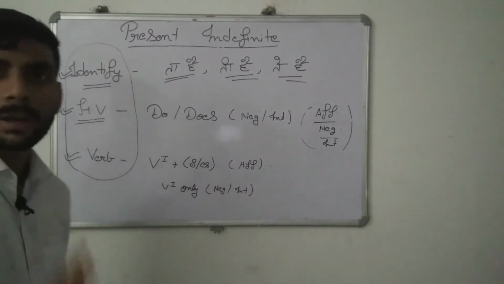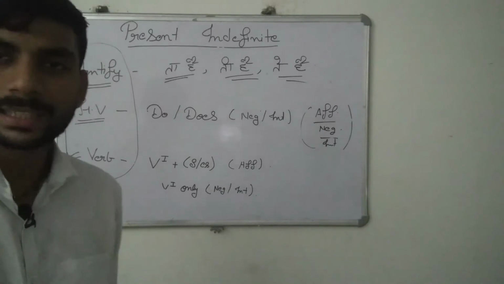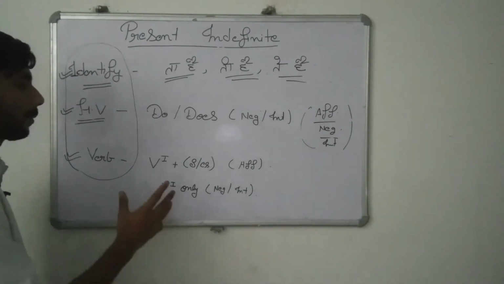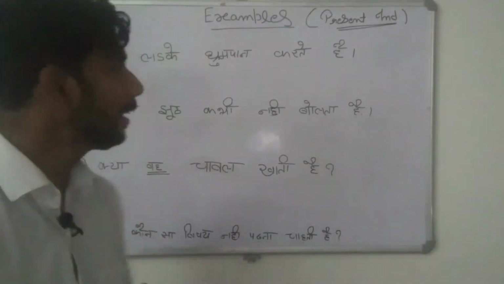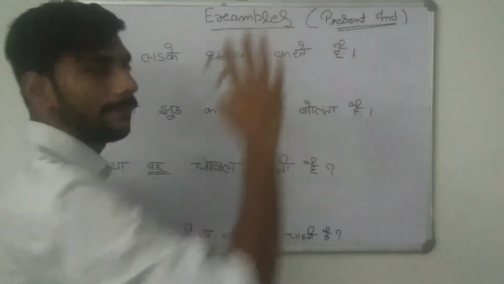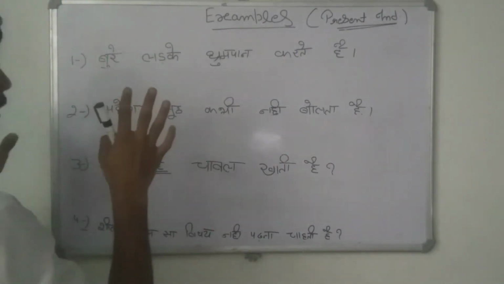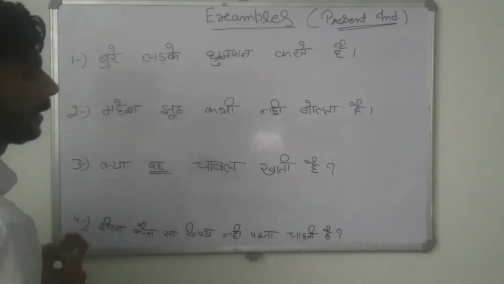Okay, let's talk about some of the basic examples of the present indefinite tenses. Okay, so let's have a look here. So you can see here, friends, these are some basic examples of the present indefinite tenses. Okay, so you can see here I have taken only 4 sentences.